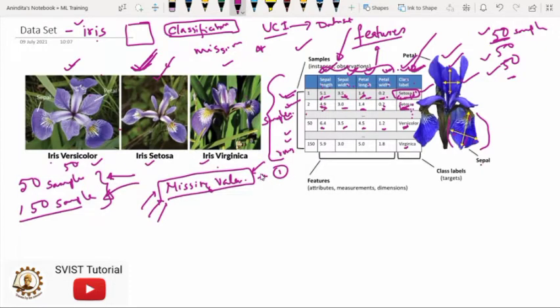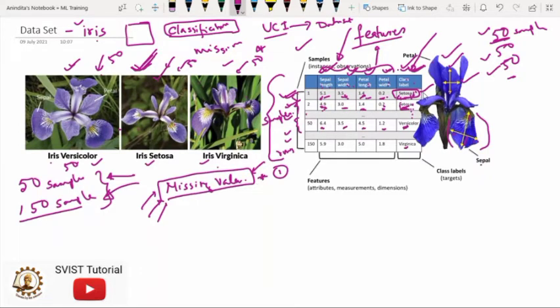Second point, there is another problem. Now, please make a note over here. I was talking about how we have 50 samples each, which means we have an equal number of samples for each and every category. But in most data sets, whichever samples we are collecting, they are not equal.